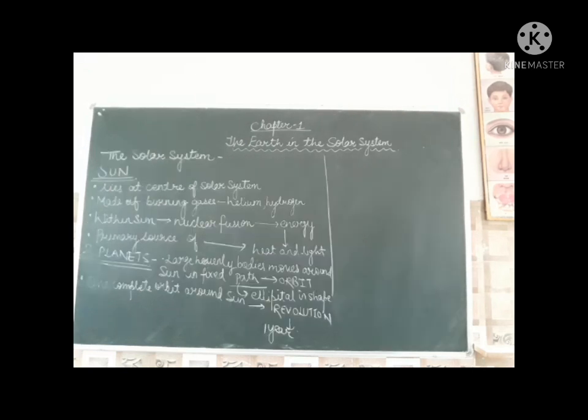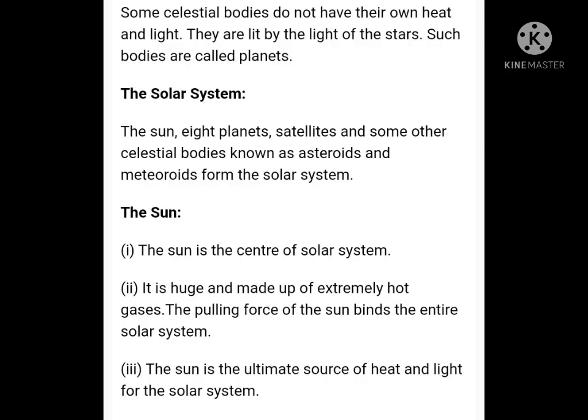The next topic is the solar system. It is made up of the sun, the 8 planets and the small celestial bodies revolving around it. The sun is the star which lies at the center of the solar system. It holds all the celestial objects which are there in the solar system. It is made up of burning gases, mainly helium and hydrogen. A type of chemical reaction takes place here, that is nuclear fusion, which produces an enormous amount of energy in the form of heat and light.